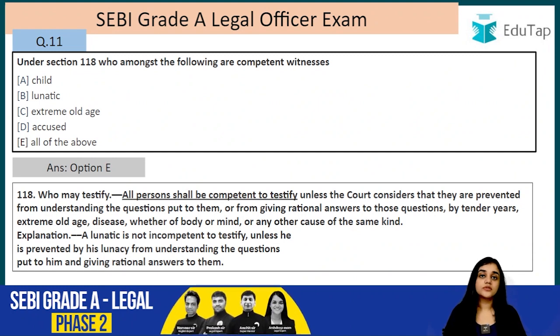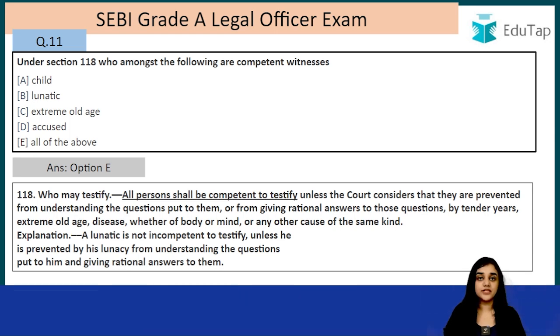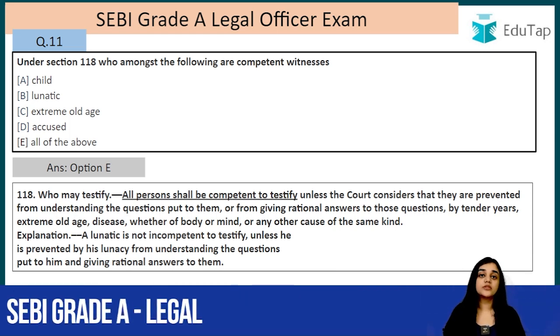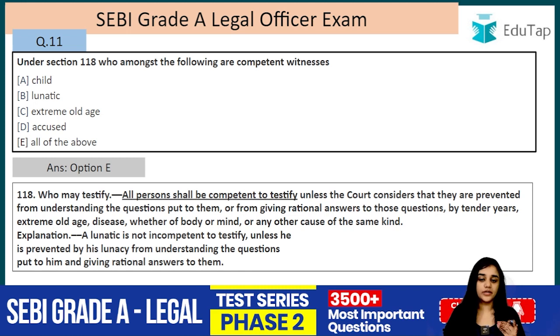The accused person was not actually a competent witness until the year 1956. In 1956, a CrPC amendment came. The reason was that the accused person could not be given oath until then. But now he is also what? He is also a competent witness. So every person is a competent witness.